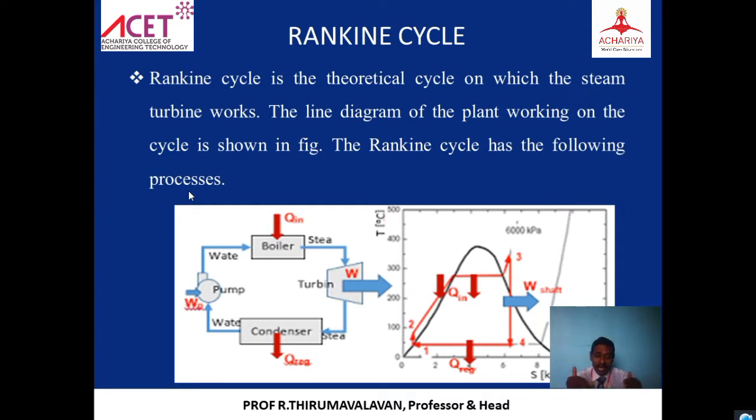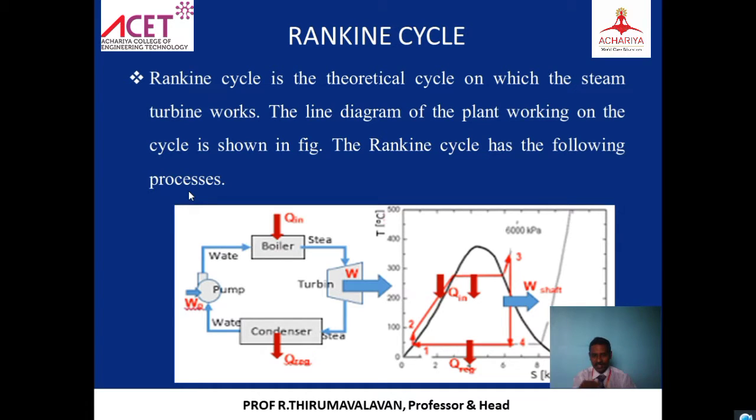The wet steam enters the condenser, where it is completely condensed. The whole water vapor is converted into water. That water again goes to the pump. Again the pressure is raised and it goes for circulation. It is a closed loop system.